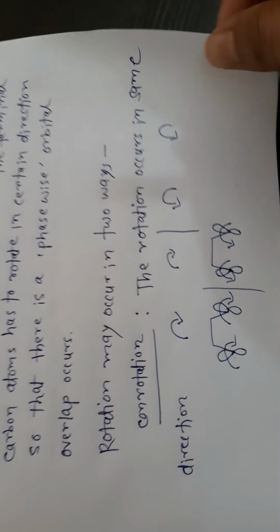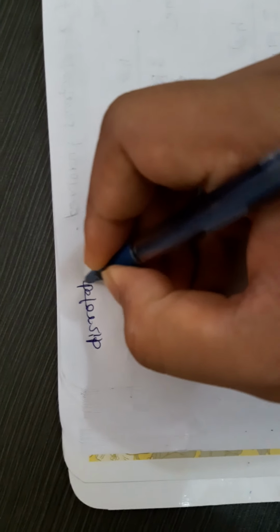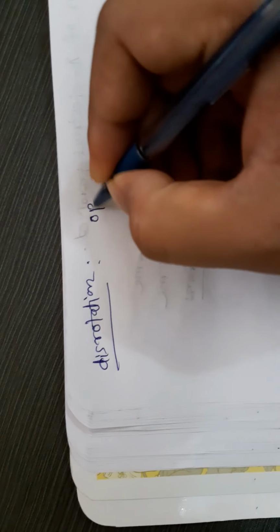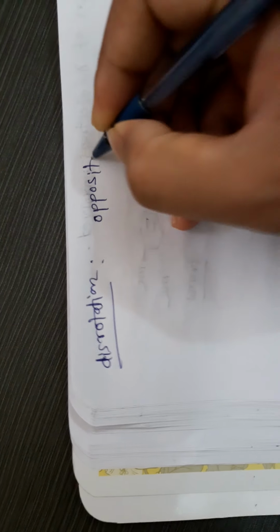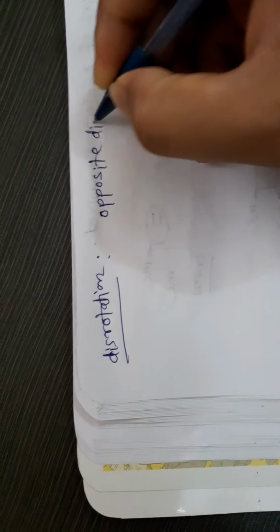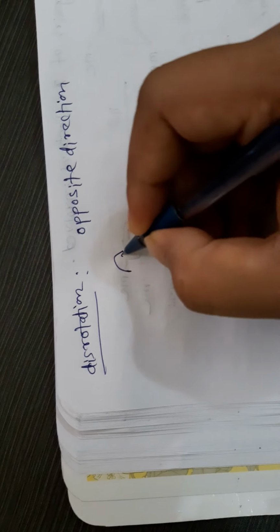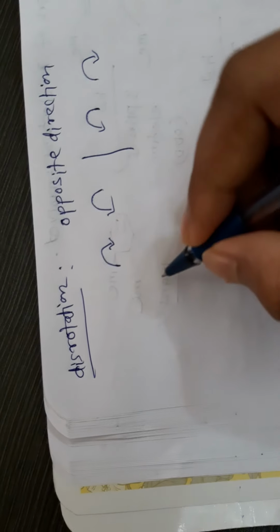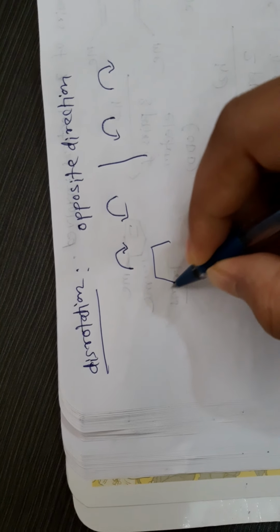Let me write the disrotation mode of rotation. Disrotation is called opposite direction. Means if one is this, another one is this. Let me show you orbitally.